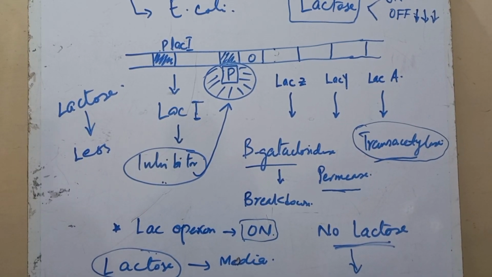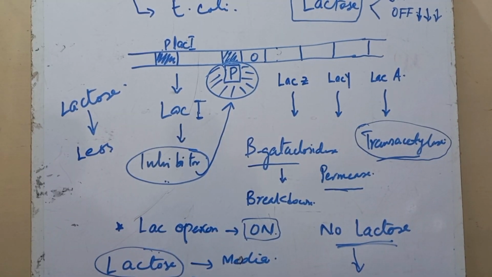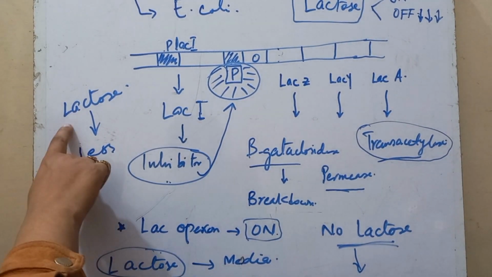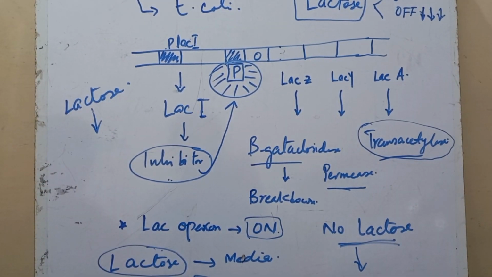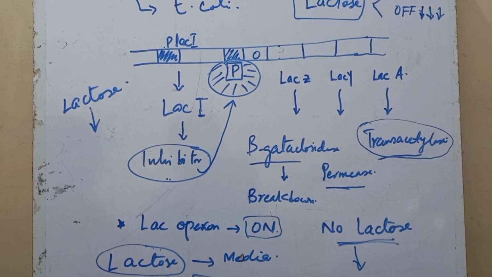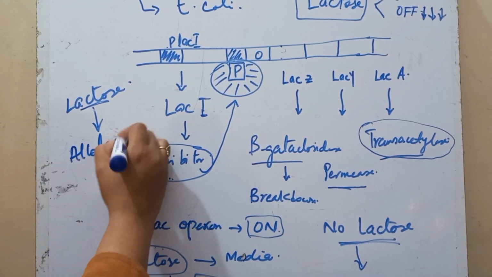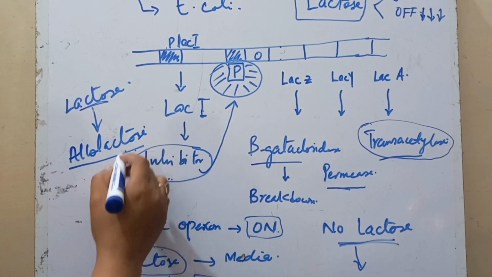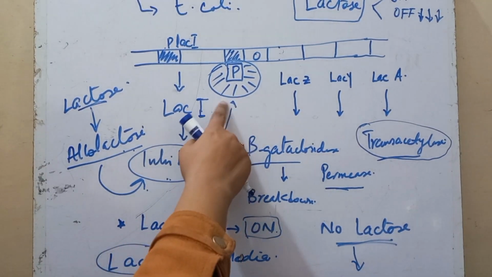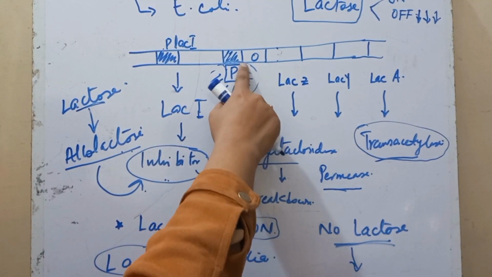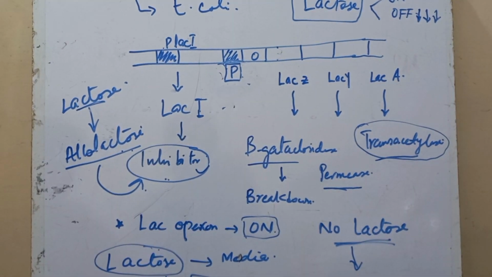But how? The question is how, in the presence of lactose, the lac operon model is turned on. Actually, when the media is full of lactose, meaning the concentration of lactose is not low, the lac operon has to be turned on. For this, the lactose is chemically modified to allolactose, and this allolactose binds with this inhibitor and makes conformational changes in the inhibitor so that it cannot bind with the promoter of the lac operon. So when the inhibitor does not bind with the promoter of the lac operon, the operon is turned on.